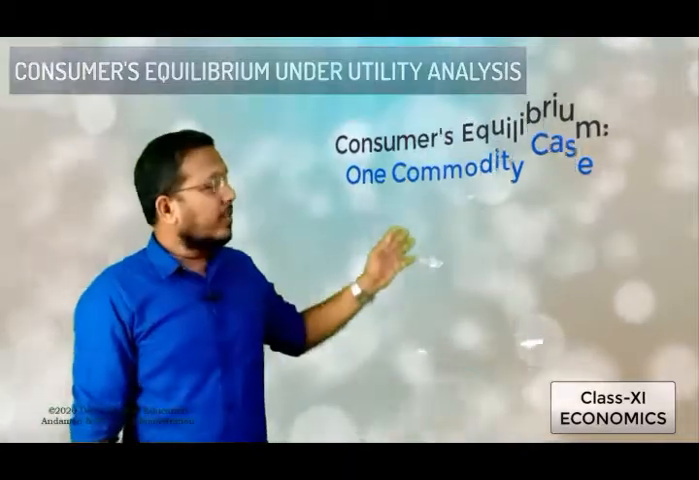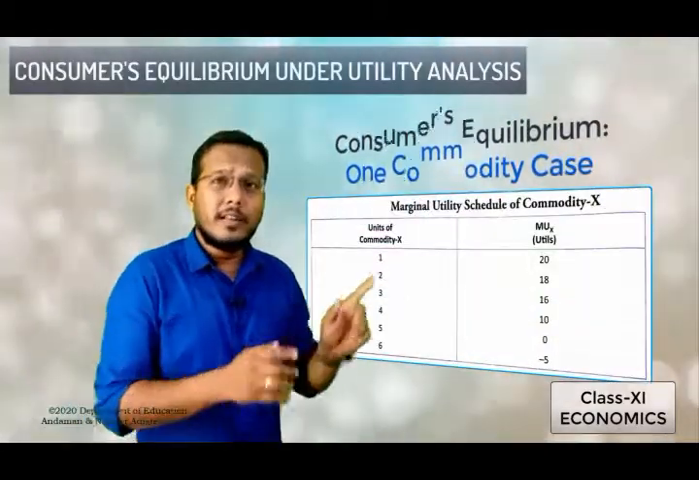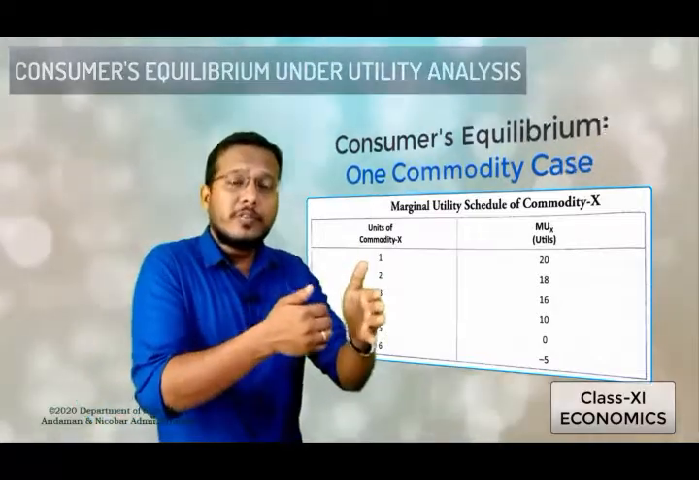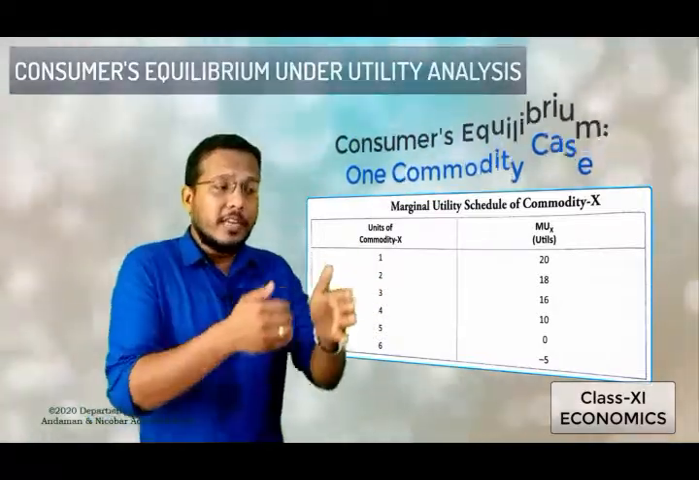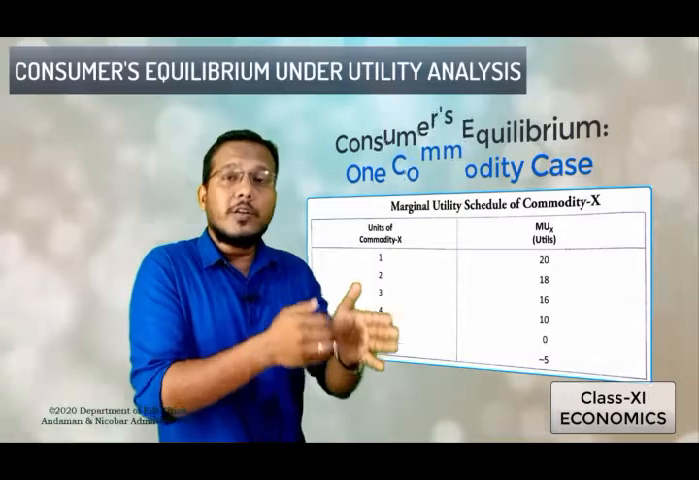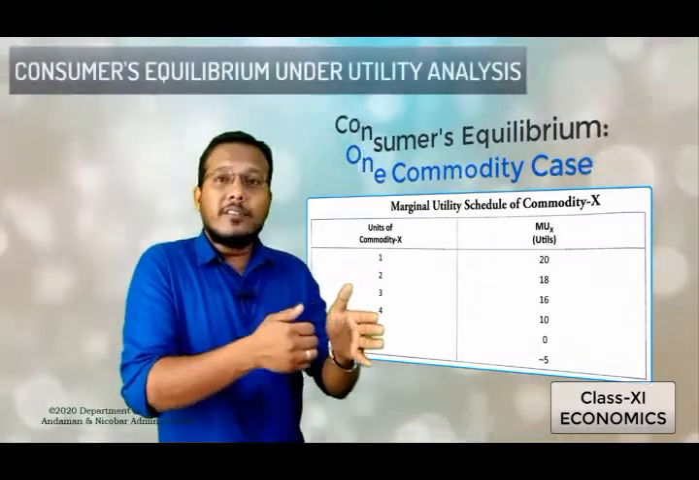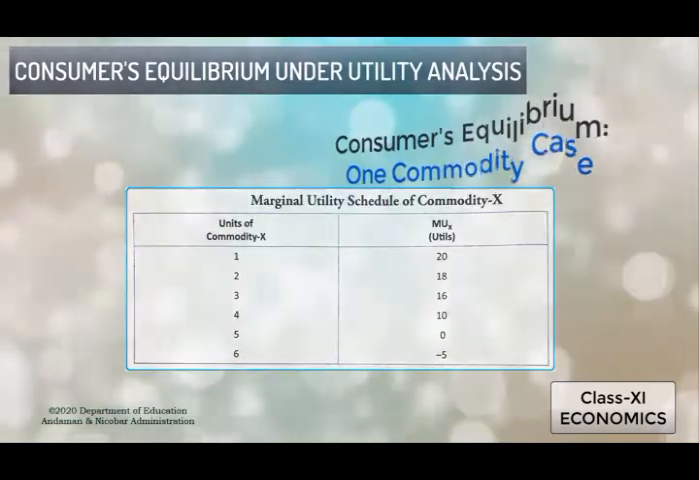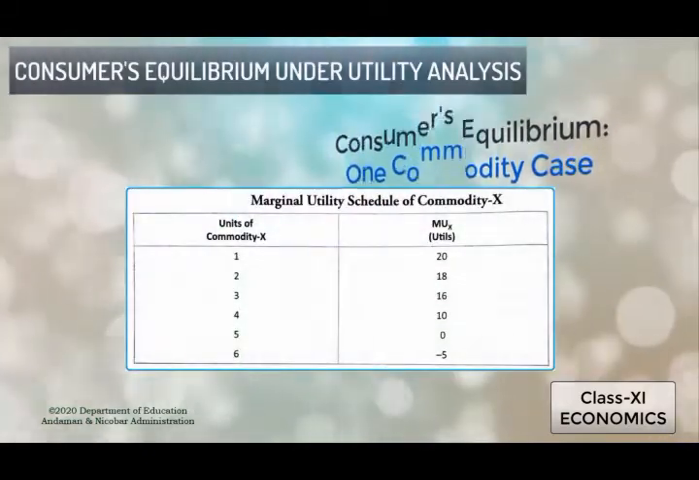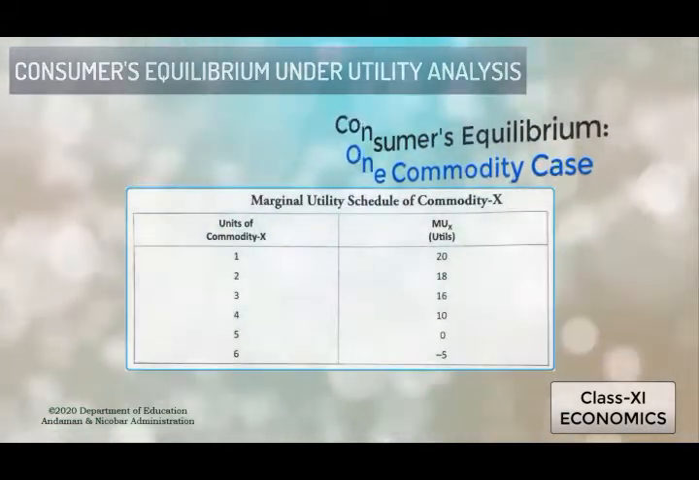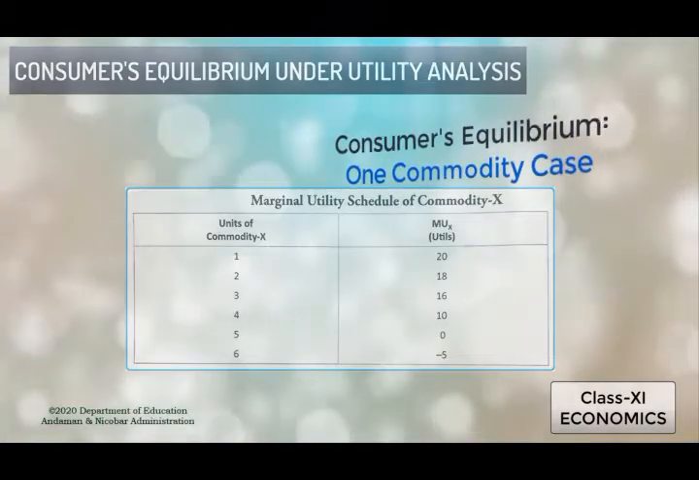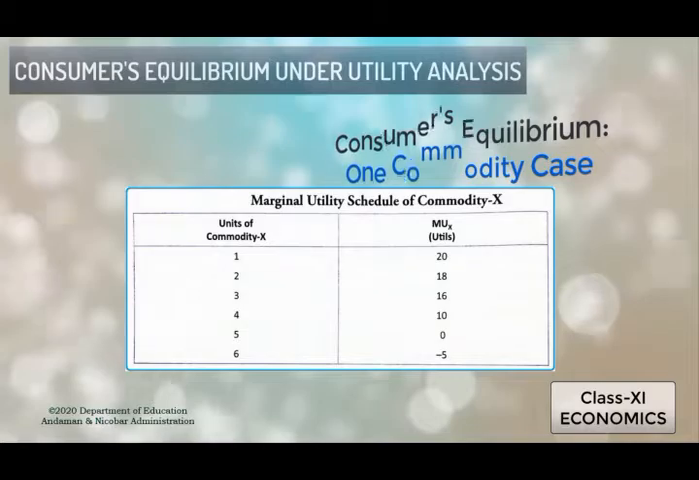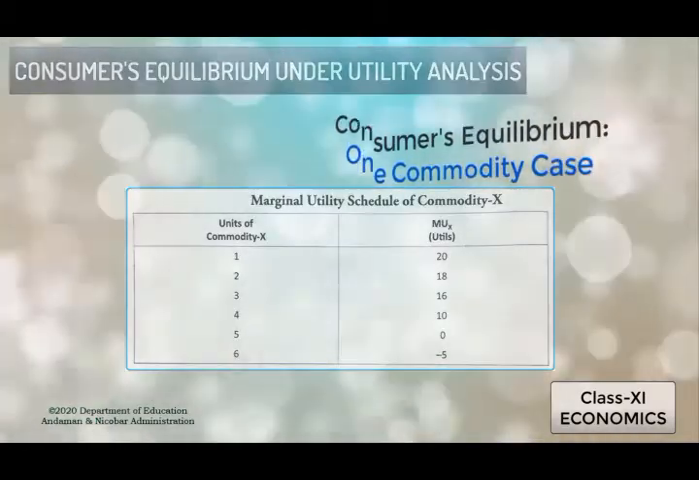So students, look at the table here. With the help of this table, we will try to understand how we can derive the consumer's equilibrium based on the MU of M, that is marginal utility of money. Look at the marginal utility schedule for commodity X. Here in this table, the units of commodity X are given, along with the marginal utility derived from the commodity in terms of utils. MU of X is also given.